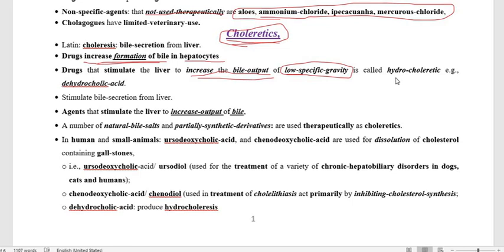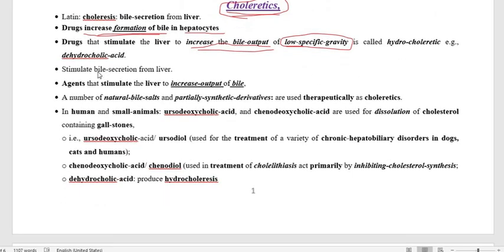As a hydrocholaretic, we use dehydrocholic acid. So dehydrocholic acid is a hydrocholaretic. Now we go through the other drugs used as cholaretics, which are usually used to dissolve gallstone, and this gallstone is usually formed because of cholesterol.